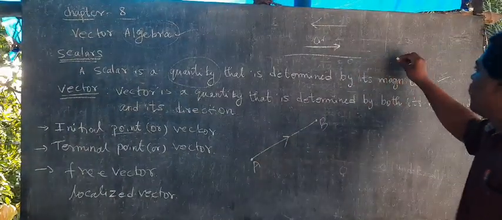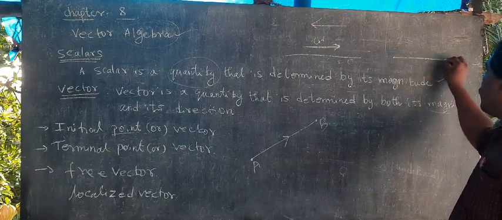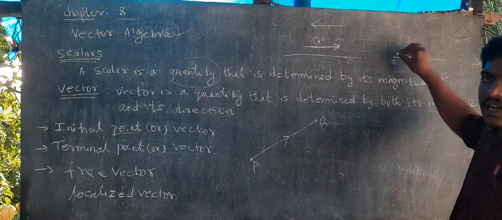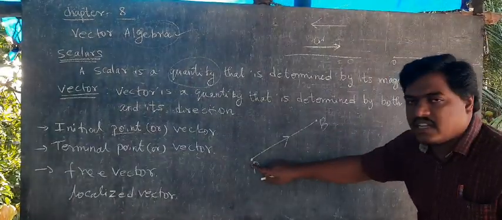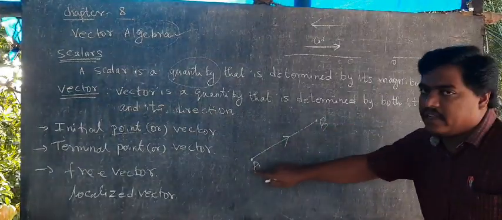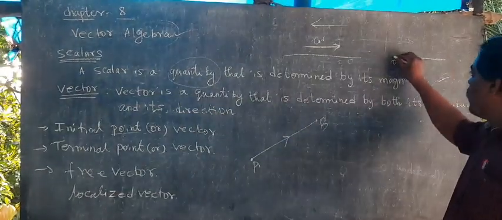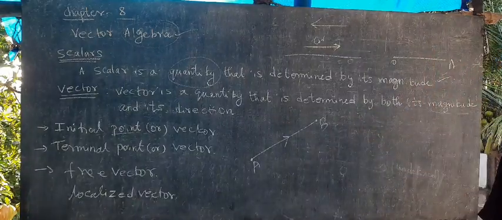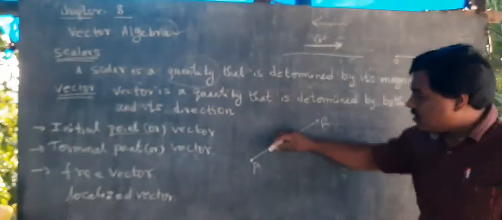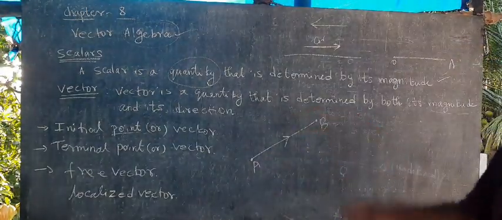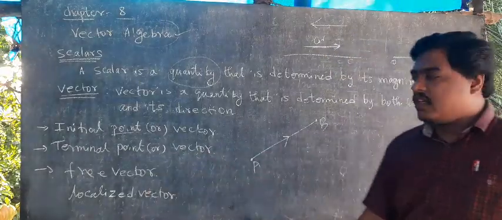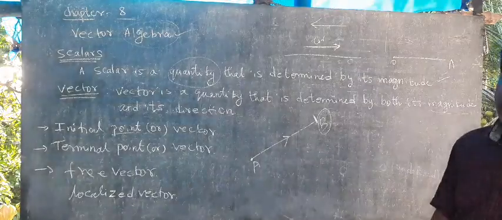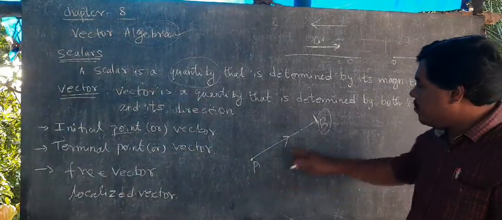Suppose you are drawing one line like this. This is O, which means this is the origin. So the origin is called the initial vector. Here A is called the initial vector. Here to here only we are traveling, A to B, O to A, origin. From the origin or starting point, that is called the initial vector. And the terminal vector is the end of the point. B is called here the terminal vector. Right? So this is vector AB.